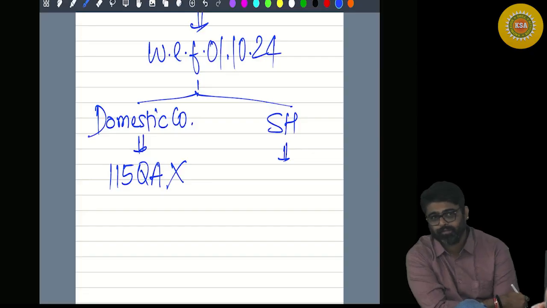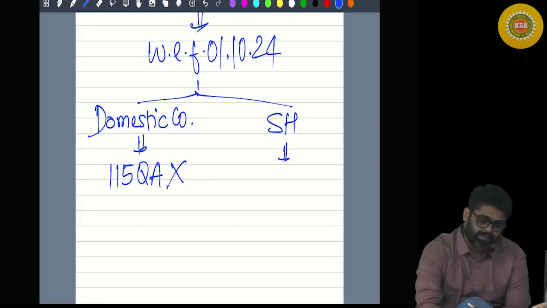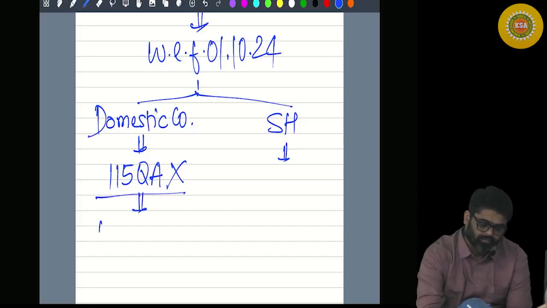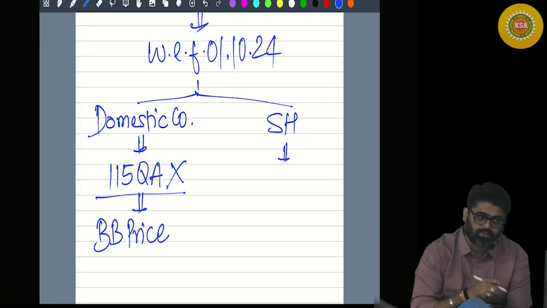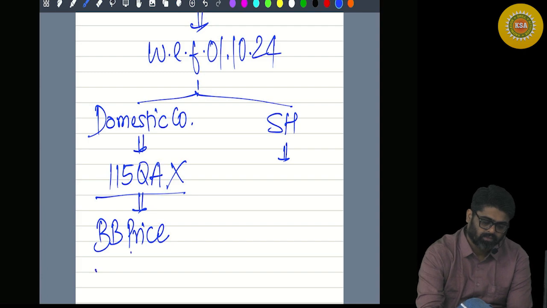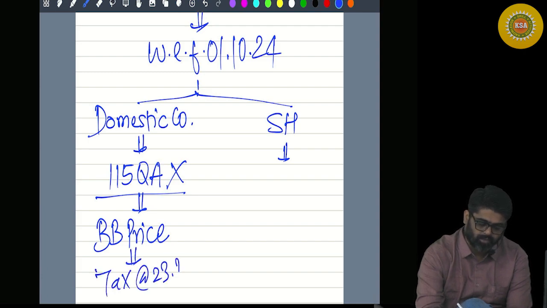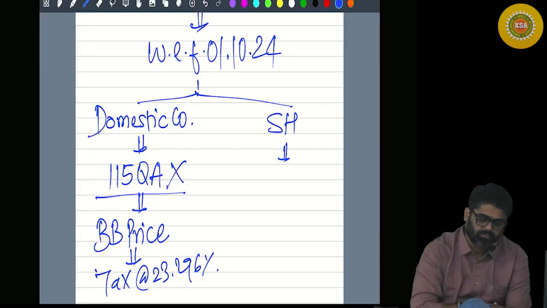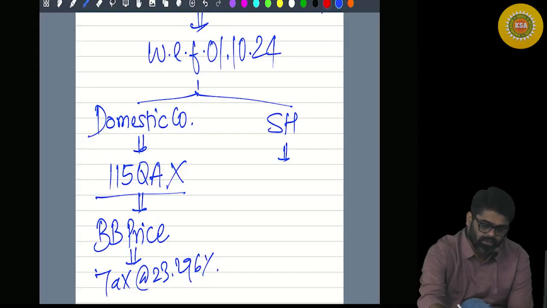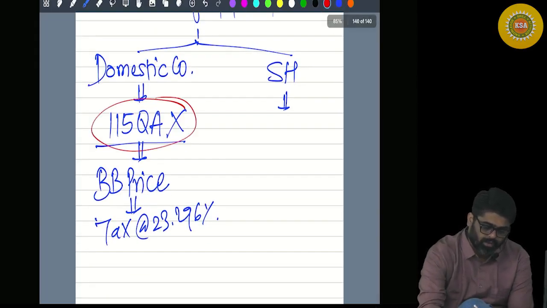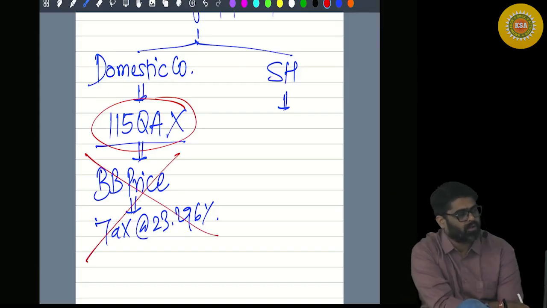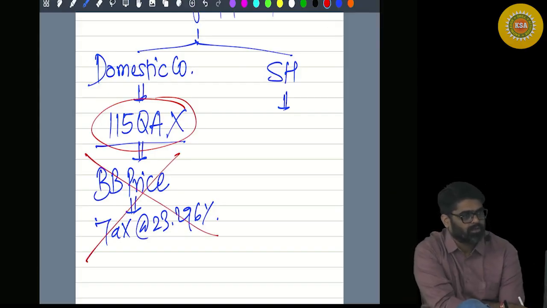So that entire buyback price of 5 lakh on which the company used to pay tax, will this buyback price be taxable at the rate of 23.296% anymore, or it will not be taxable? 115QA not applicable. So now the buyback price is not taxable in the hands of domestic company.